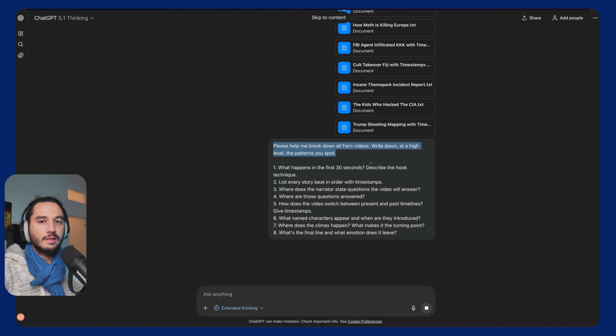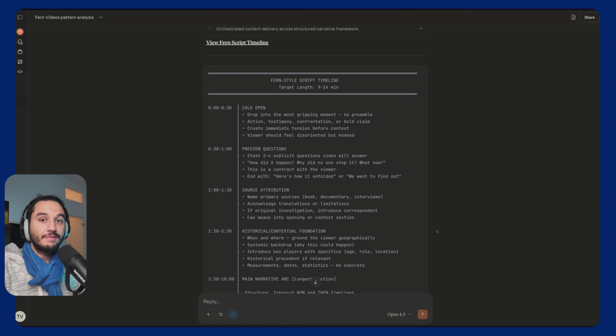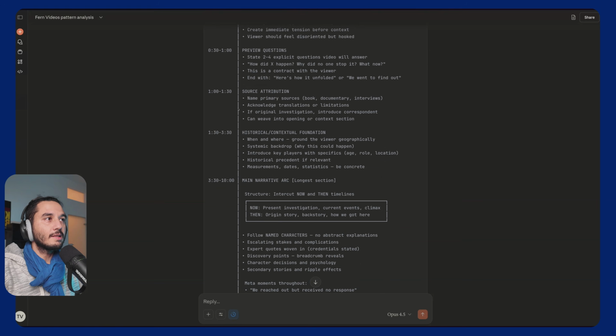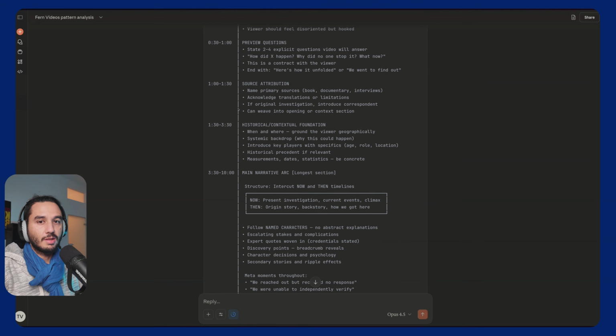Because if AI is good at something, it's basically recognizing patterns. I have tested this with a lot of different models, and for me, Opus 4.5 really did the best pattern recognition here. But what I'm most interested in is not a detailed list, because that's what every AI provides if we are not specific enough, because it's now writing a really long, detailed analysis. But that's okay, because that's a starting point. On the next step, we want to reduce it, because that's all we need.